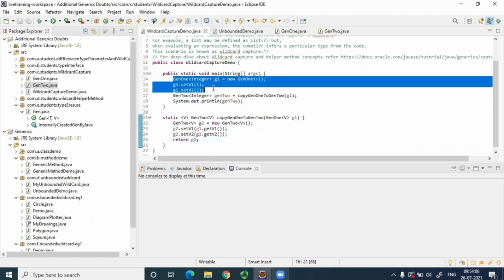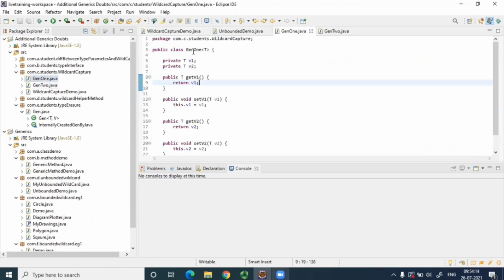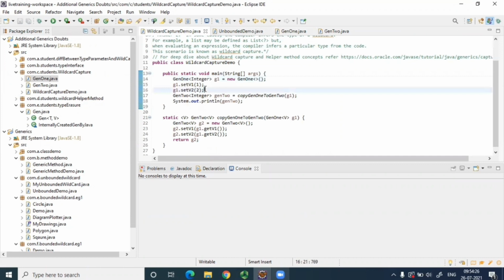See, this is Gen 1. Here I've said this Gen 1 has two variables, value 1 and value 2, and both will be integer. So it is as good as writing integer here, right? Correct? This you understood, right? Now you set the value 1 and 2.